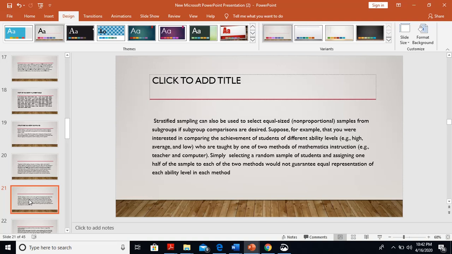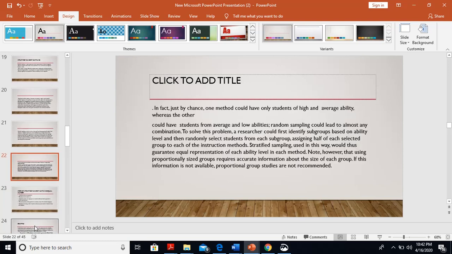Simply selecting a random sample of students and assigning one half of the sample to each of the two methods would not guarantee equal representation of each ability level in each method. In fact, just by chance, one method could have only students of high and average ability, whereas the other could have students from average and low abilities. The random sampling could lead to almost any combination.